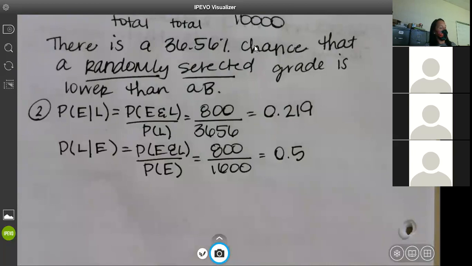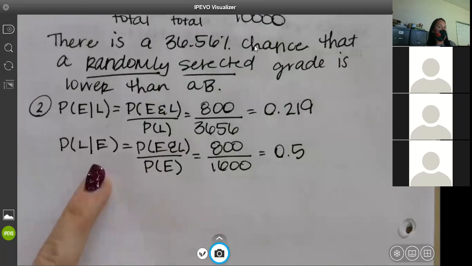Go back to number one. What was number one? They're not liberal arts and they're failing. Probability, not that they're failing, but I say failing, but that makes you think about it. So that's the probability that they're failing. So not in liberal arts. L has nothing to do with liberal arts, right? It's just the grades. So 36% of people are failing.